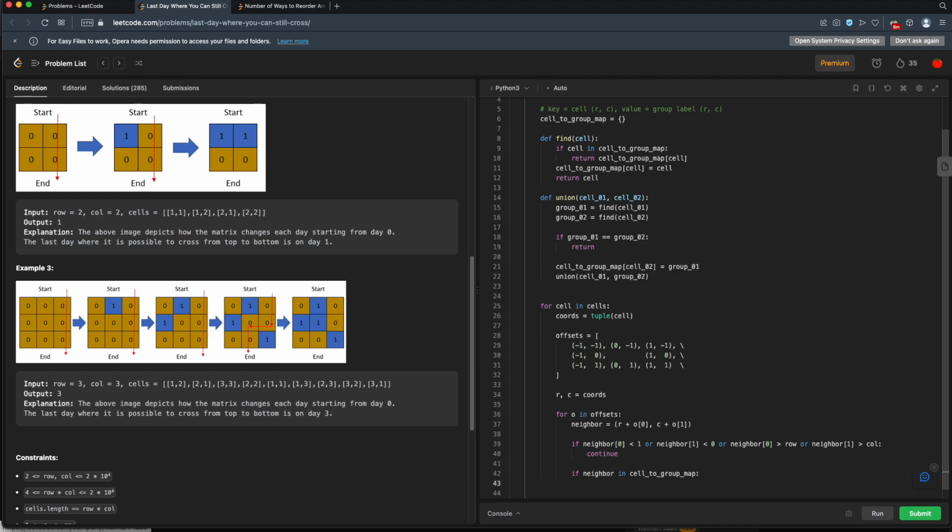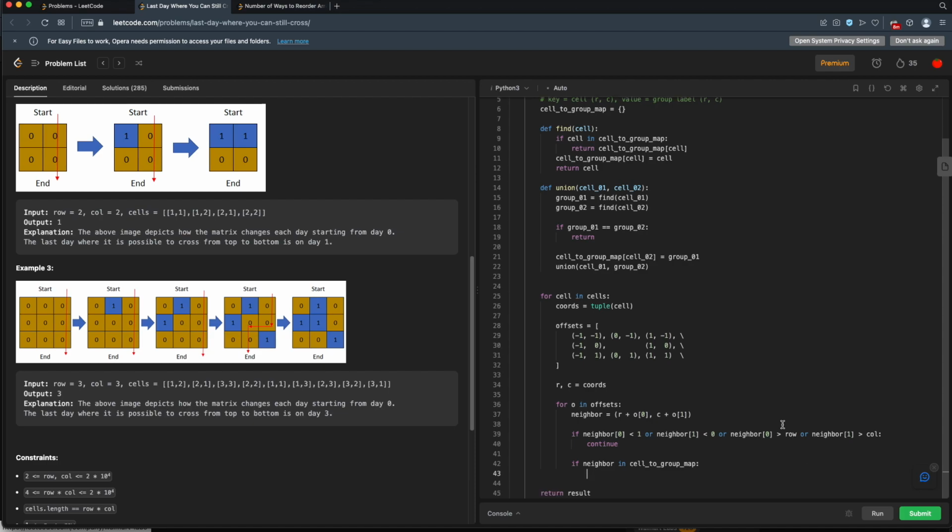If it's not in there, then this one isn't water and we don't need to worry about it. So if this is water, what do? We need to union them. So we'll union our neighbor... Actually, let's do it the other way around. Let's union our neighbor.